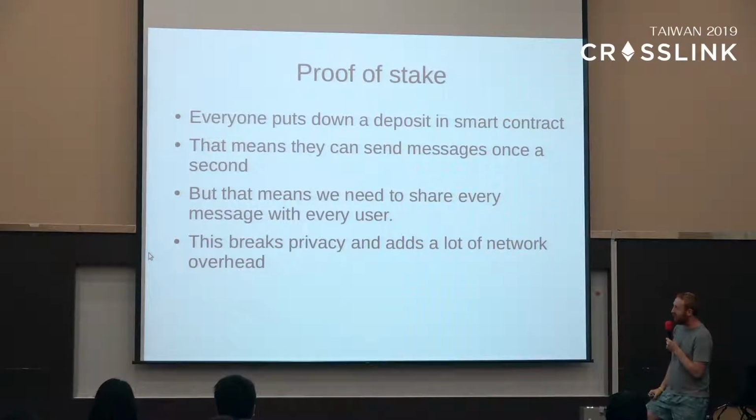But the problem here is that this breaks privacy, right? Because we have this way to slash people, I know every message that people send, and I can link every message that someone sends together. So we completely lose our privacy. But we have a strong sort of rate limiting, and we also have these guarantees that if someone abuses the system, we can harm them in some way. We can attack them.